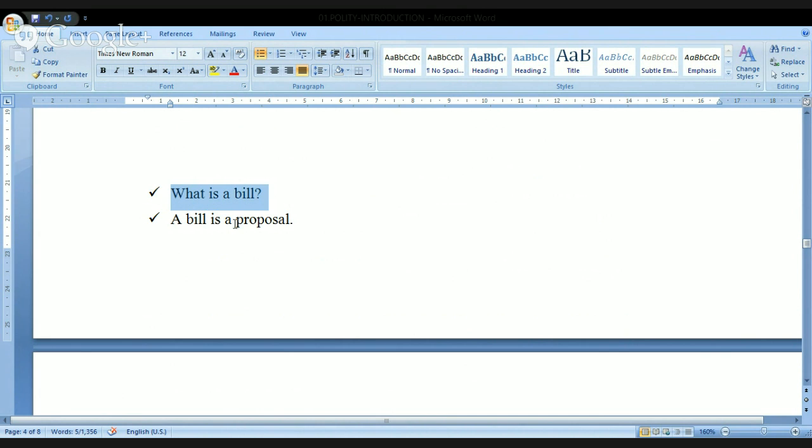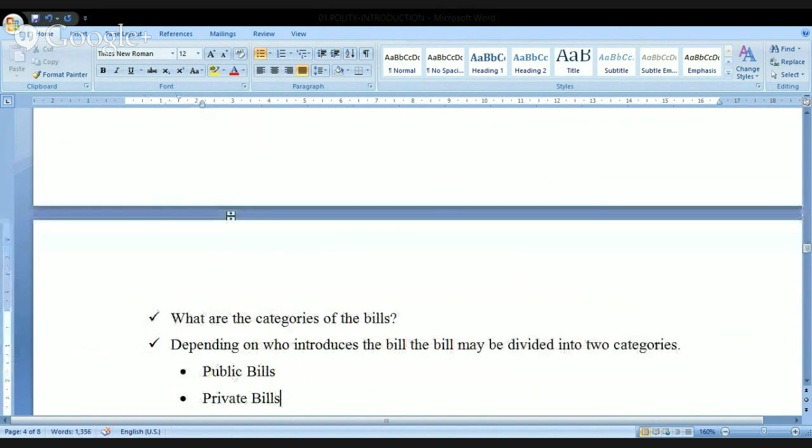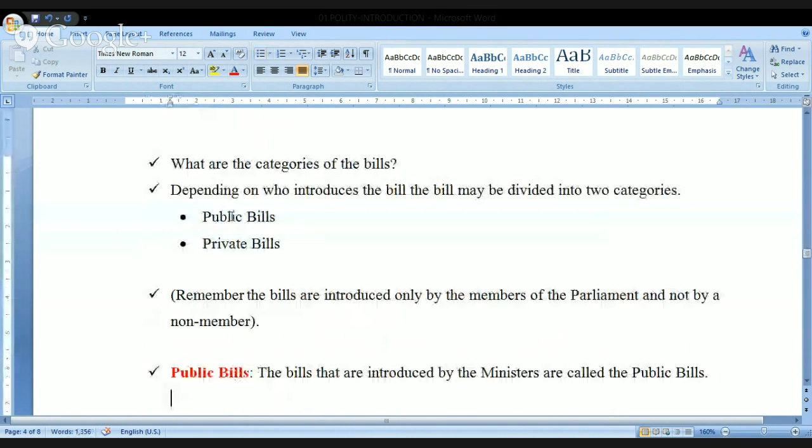I told you this one. A bill is a proposal. Now, what are the categories of the bills here? Look at this. When I'm talking about the bills in the house, we always talk about the bills in two categories. One category is called public bill and the other category is called private bill.